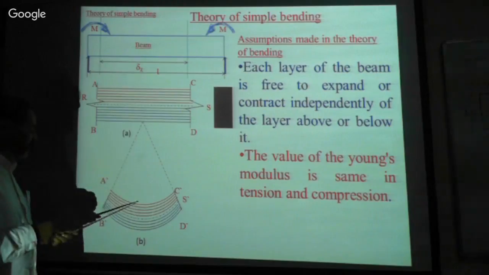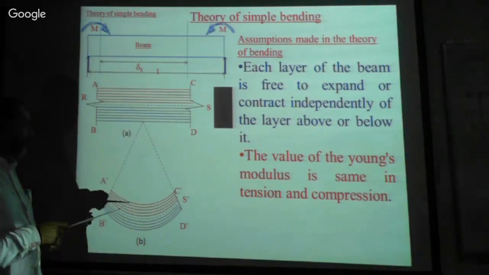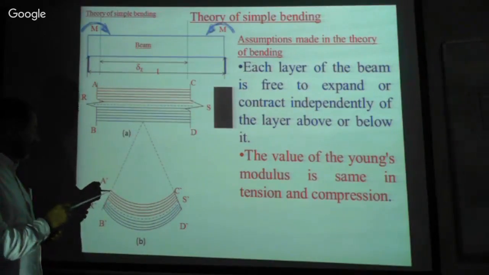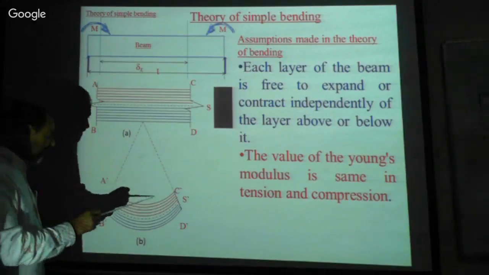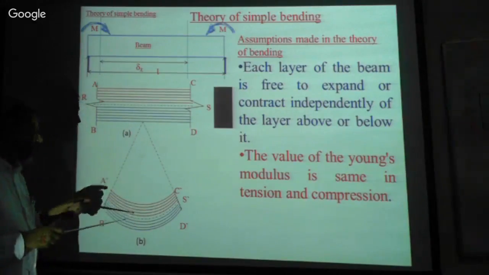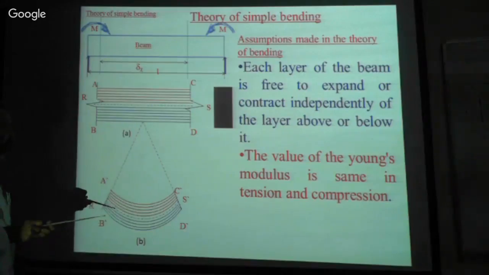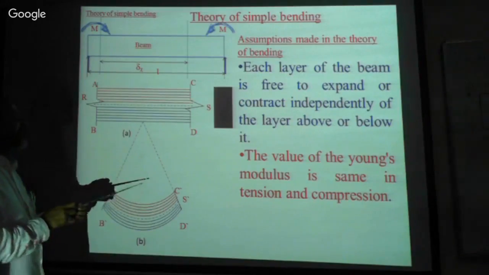In this deformed section, we have to understand the behavior of each layer. Here each layer is independent.